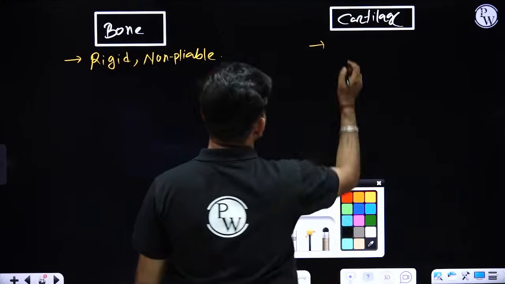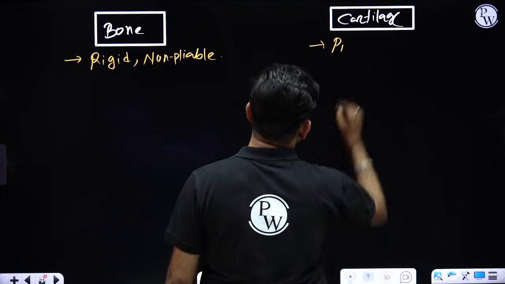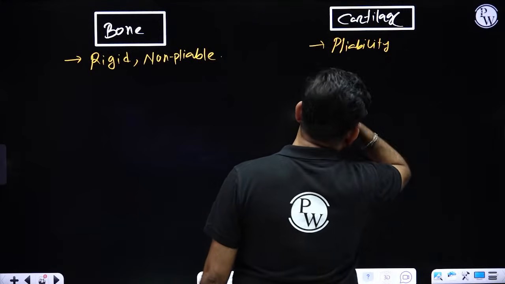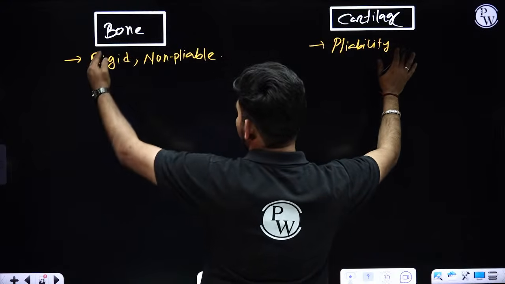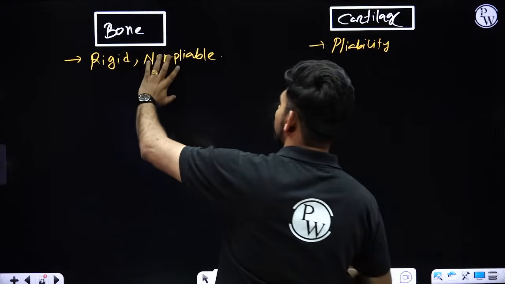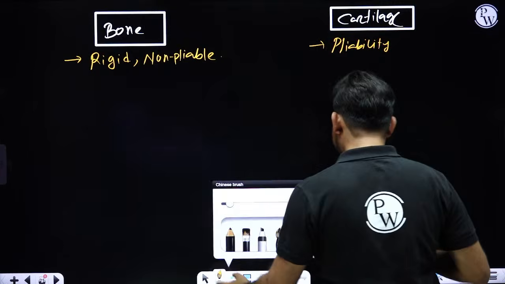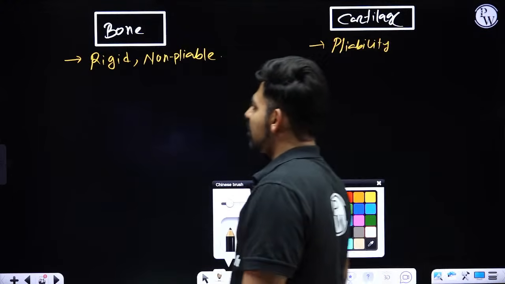So that is due to the pliability. So cartilage has pliability, bone is non-pliable. Now, why is cartilage pliable but bone non-pliable?